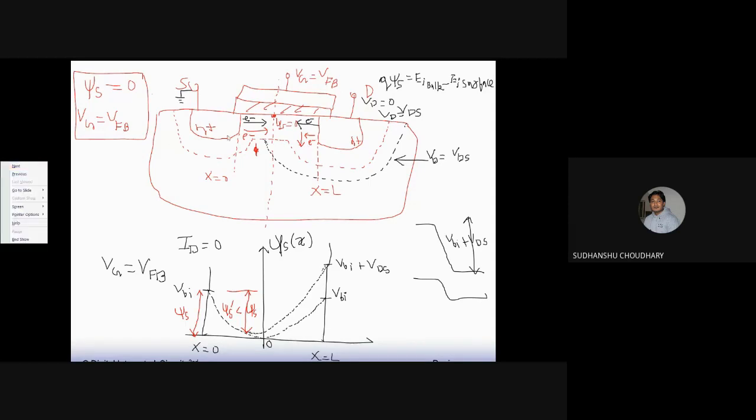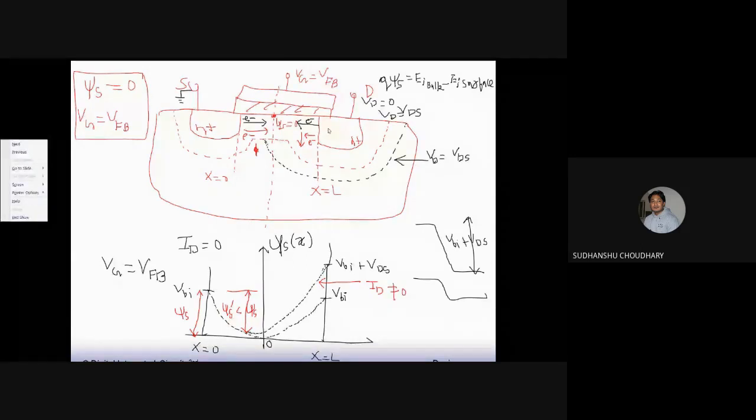So now there is a net carrier movement across the channel. The number of electrons moving from source to drain is more in comparison to the electrons moving from drain to source, because of this increase in barrier across the drain bulk junction. In this case you will find that the current is also not zero. There will be some current because there is some net carrier movement. The current will flow from drain to source, because the net carrier movement is from source to drain.